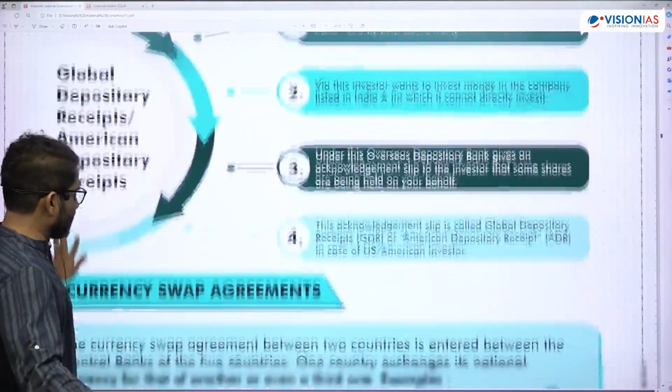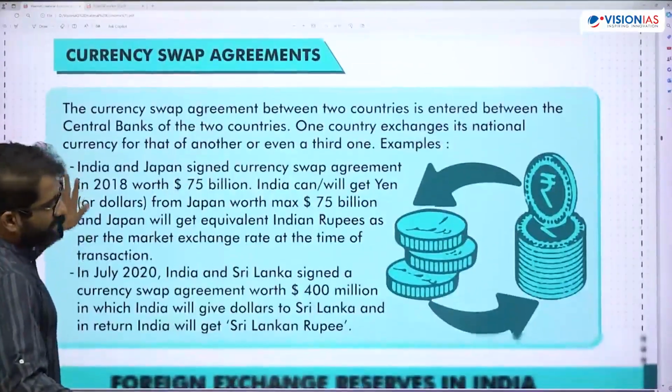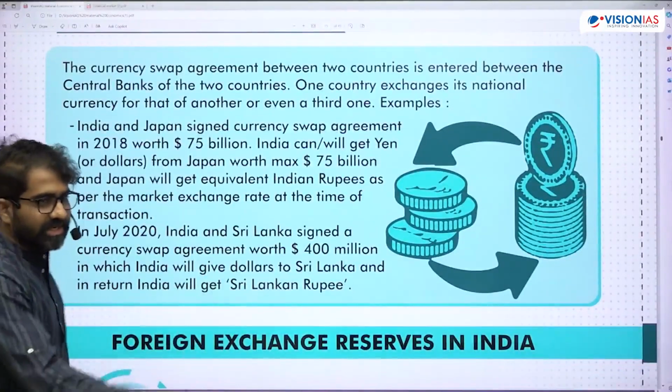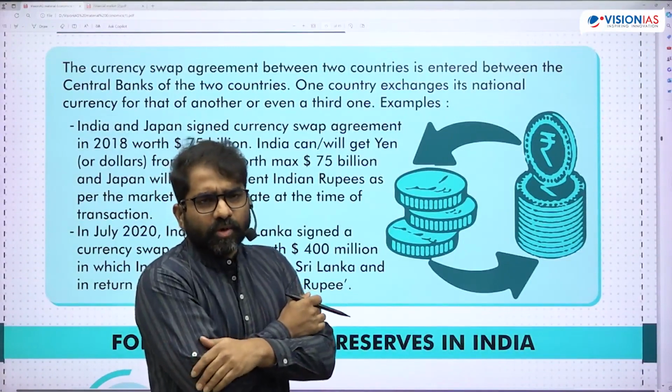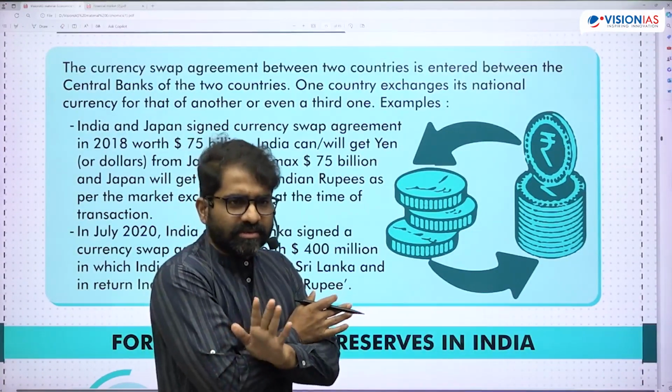I'll come to depository receipts. I've not discussed depository receipts yet. I'll discuss them in the capital market, the global and Indian ones, and who the receipt holders are, and things like that.